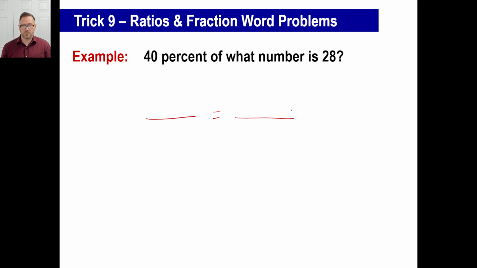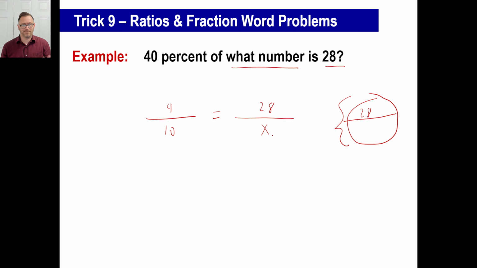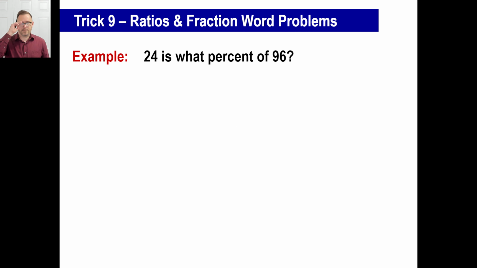There you go. The other way, don't forget, the fraction way. Ooh, and there we go. 40%, you can just say 4/10 if you want. What number in 28? That's the only problem. Which one goes where? And if you want to draw a picture, 40% of some number is 28. So you go, well, okay, this is 40%, and it's 28. So what number are we looking for? Oh, it's bigger than 28. Yeah. So the 28 will go here, and the unknown number will go there. And that's all there is to it. So you can go 4 times x, 10 times 28, and you divide by 4, you get 70 just like you always would. Okay? All right, let's try this one.